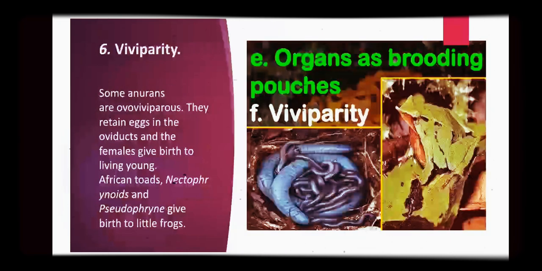Viviparity. Some anurans are ovoviviparous. They retain eggs in the oviduct, and the female gives birth to living young. This means eggs are fertilized inside the body of the amphibian, and they give birth to living young ones like a viviparous organism. So African toads give birth to little froglets, as we can see in the picture. They are viviparous.